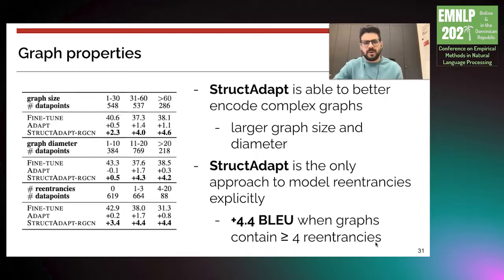We also evaluate the models based on the graph properties. In particular, we investigate three different graph properties: graph size, graph diameter, and reentrances. Reentrances are nodes with more than one entering edge. So first, note that StructAdapt is better at encoding complex graphs where you have more than 60 nodes, and graphs with a diameter larger than 20. And also note that StructAdapt has better performance when you have more reentrances.